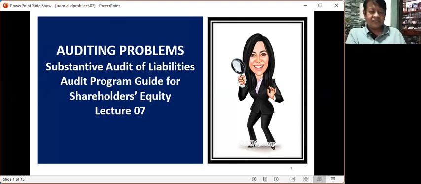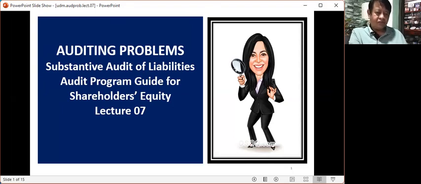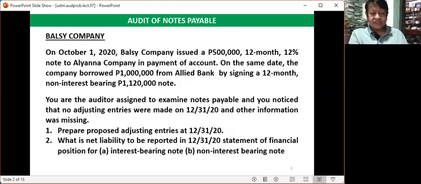Hello, good afternoon. This is the topic about auditing problems that will cover specifically some problems in the audit of liabilities. And then after that, I will tackle the audit program guide for shareholders' equity. Let's proceed immediately to this particular problem that pertains to the audit of notes payable.